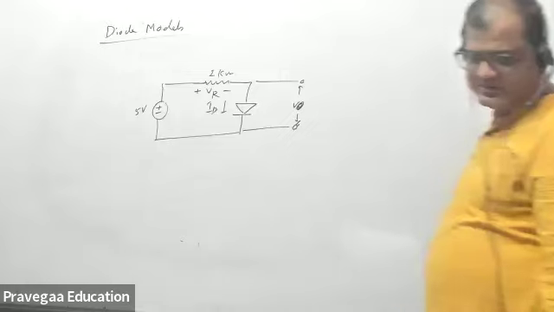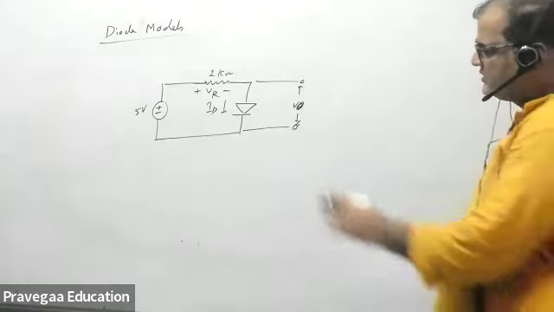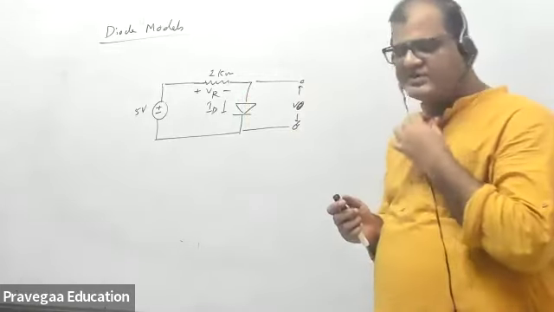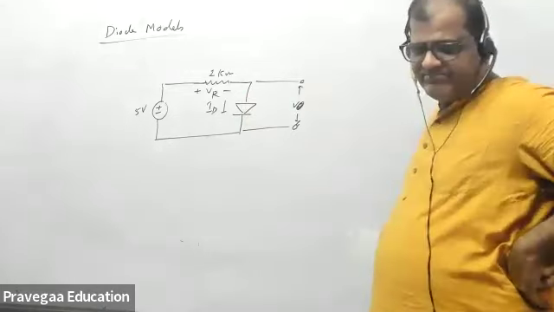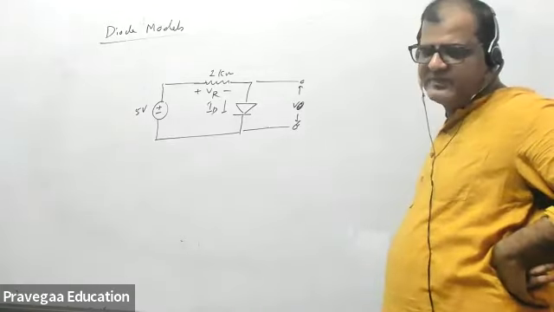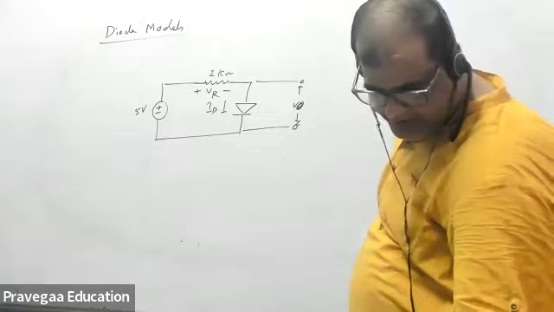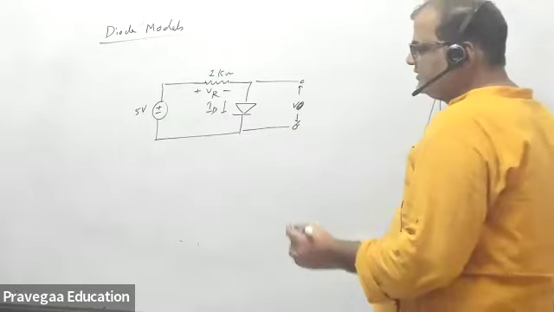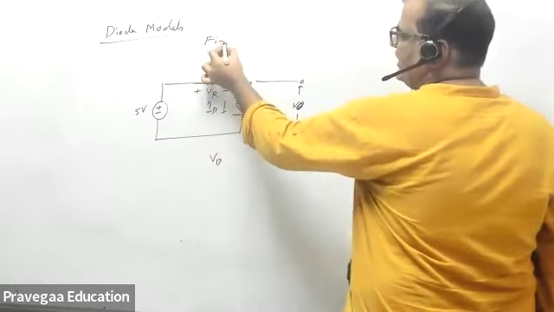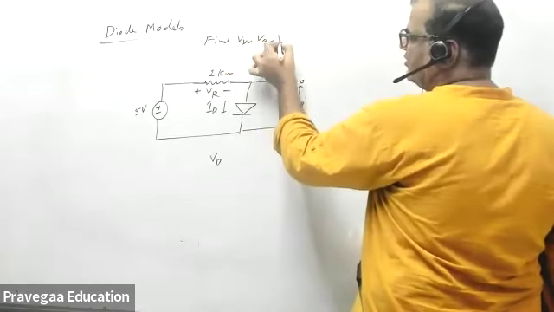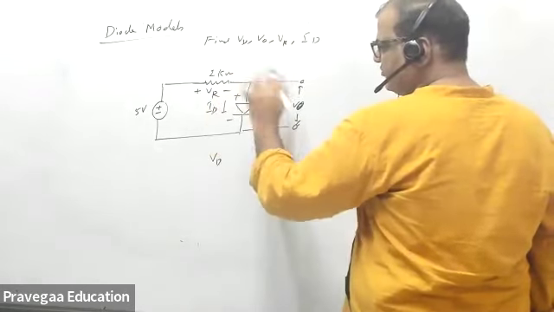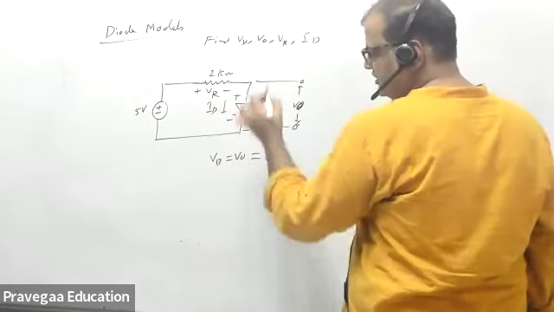First thing is you have to find whether, if you make it open, it is forward bias or reverse bias. What is the open circuit voltage? Salavanti, is it forward bias or reverse bias? Sir, forward bias. If it is forward bias, then the voltage across this, VD, will be how much? Find VD, V naught, VR, ID. Here this is VD. VD always is equal to 0. So V naught is 0 volt.